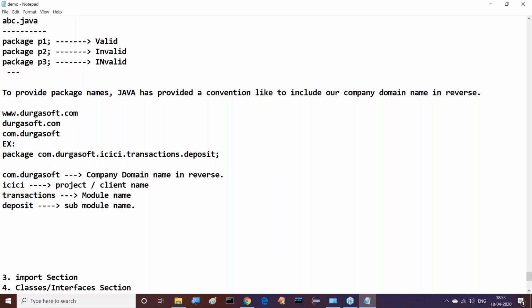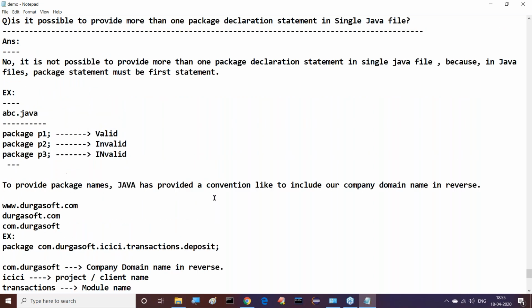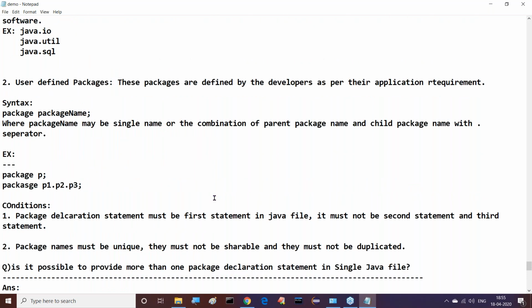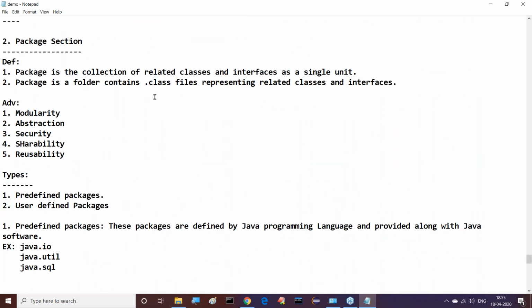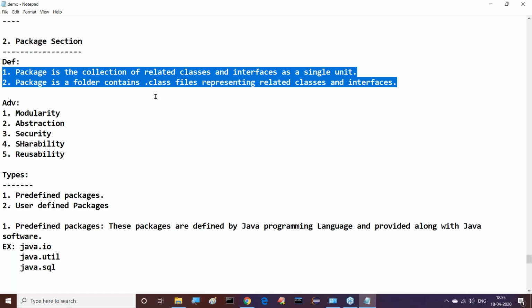Let's see what exactly the content is that I covered up to now regarding package names. First of all, I've given the definitions for packages. Two definitions are available. First one: package is the collection of related classes and interfaces as a single unit. Next one: package is a folder containing .class files representing related classes and interfaces.